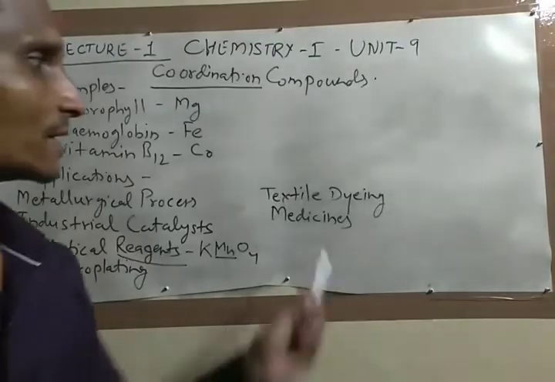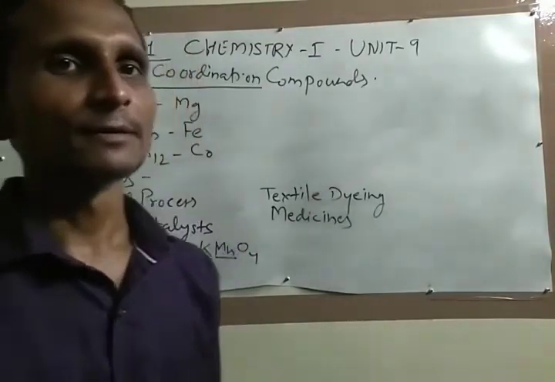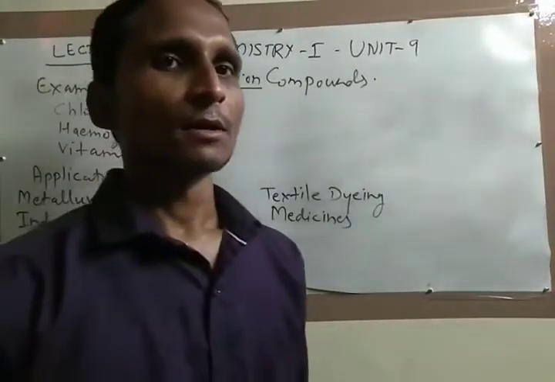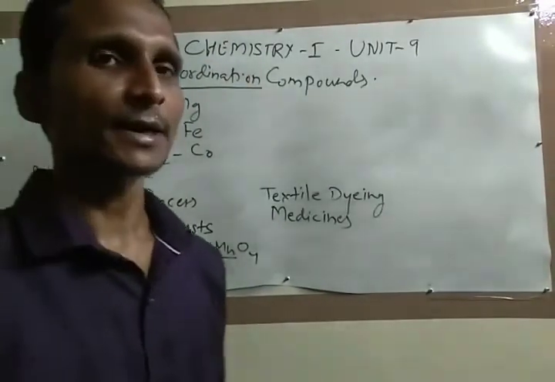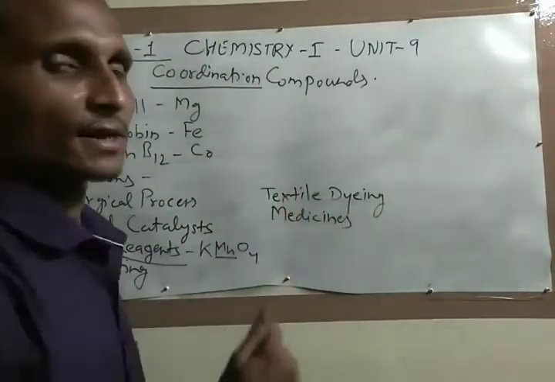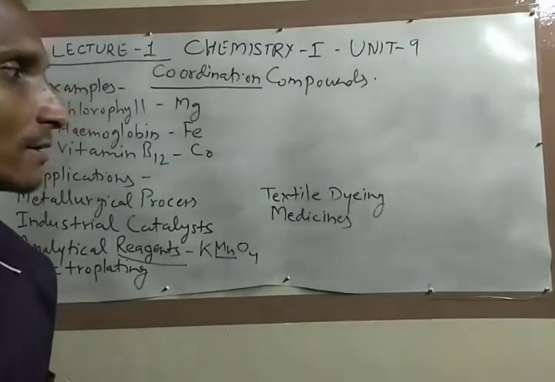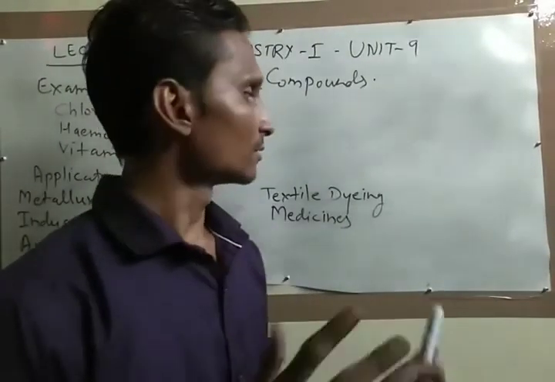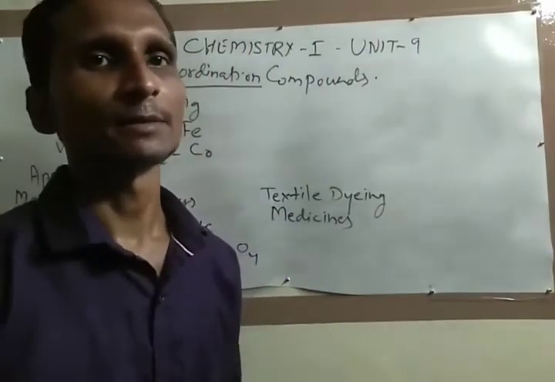The next one is textile dyeing. From fiber to fabric there is a long process, and to choose our own type of color we have to dye our textiles. So the dyeing of textiles is done with the help of coordination compounds. There are also several types of medicines in which we use coordination compounds, which are important to cure many types of diseases.